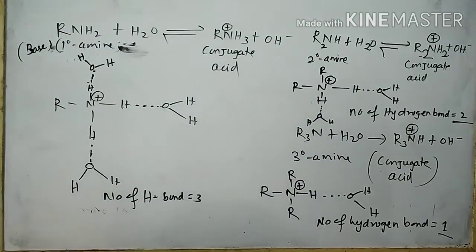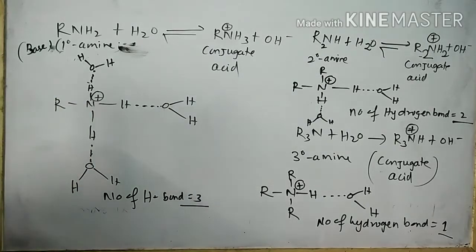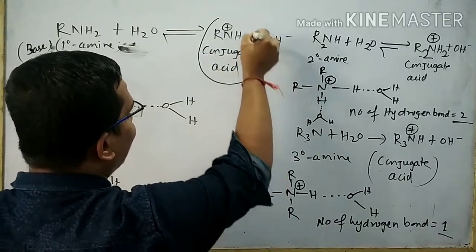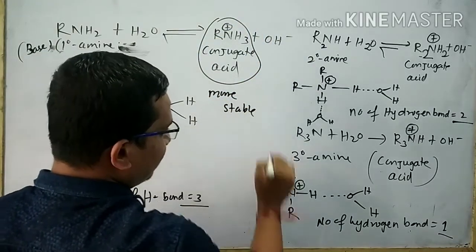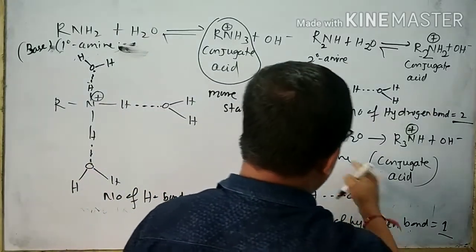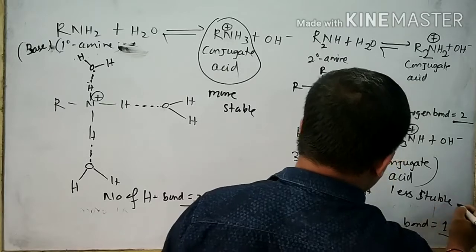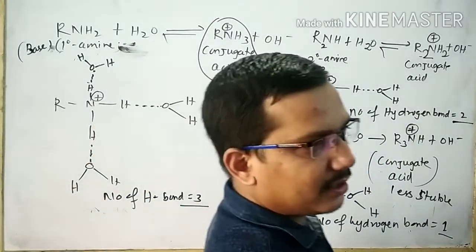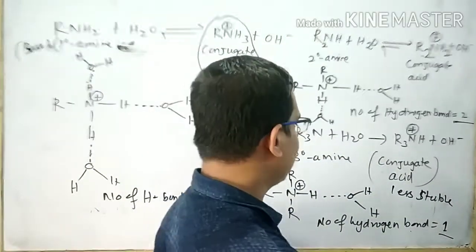From the diagrammatic representation, it is clear that the conjugate acid of 1 degree amine contains 3 hydrogen bonds, the conjugate acid of 2 degree amine contains 2 hydrogen bonds, and the conjugate acid of 3 degree amine contains 1 hydrogen bond. Since the conjugate acid of 1 degree amine contains 3 hydrogen bonds, it is more stable, while the conjugate acid of 3 degree amine is less stable. We know that the more stable the conjugate acid, the more is the basic strength of the base.